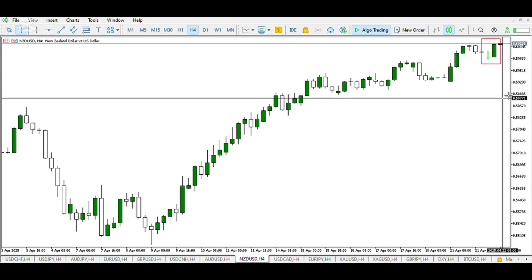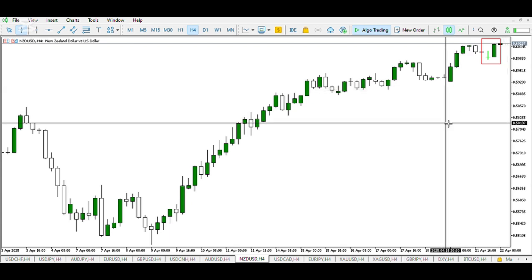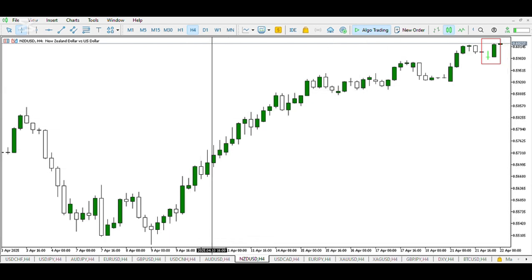Nevertheless, if the reverse is the case and it closes as a bullish candle and pushes further up, then we can expect a continuation of this uptrend.